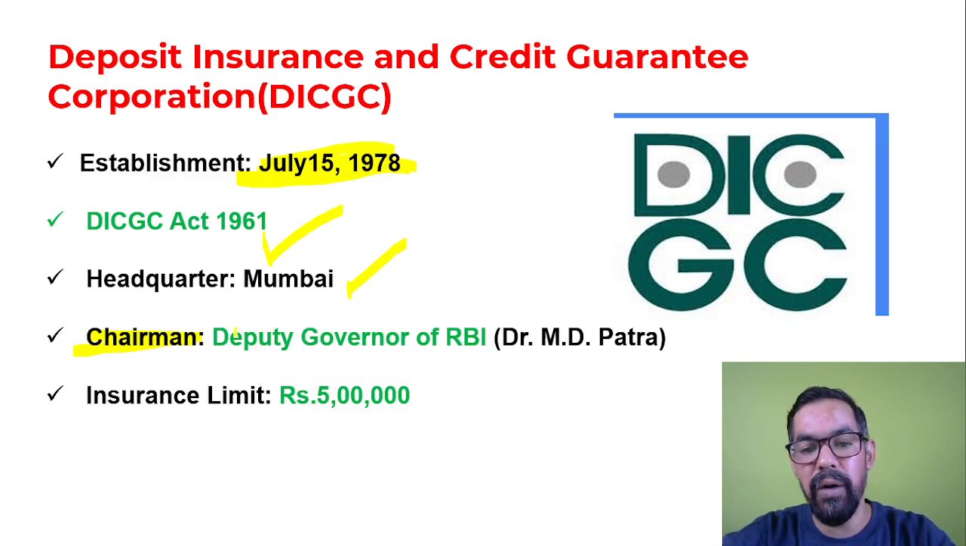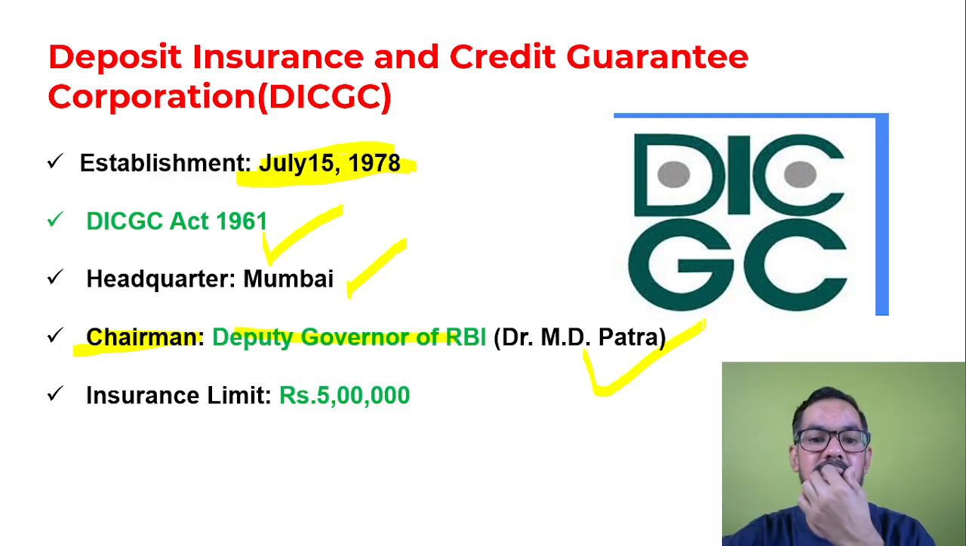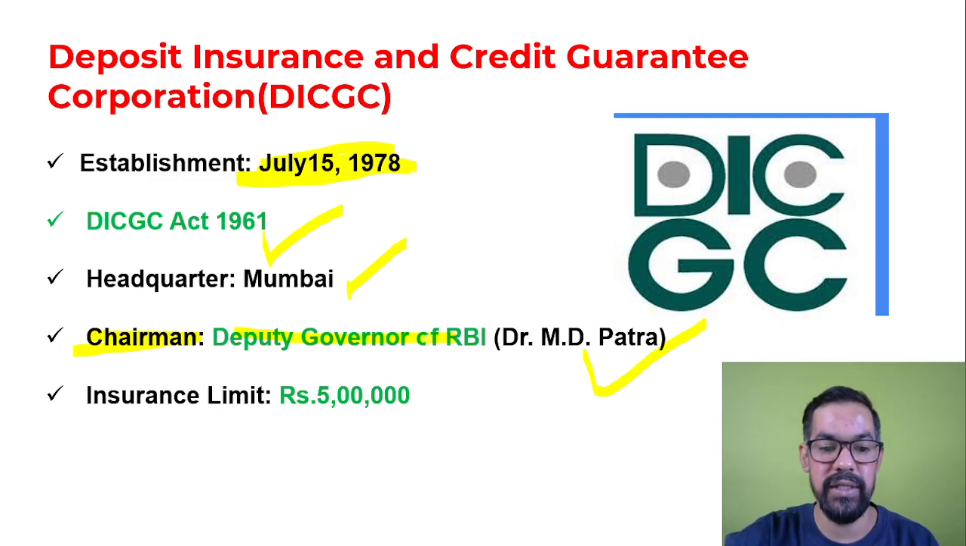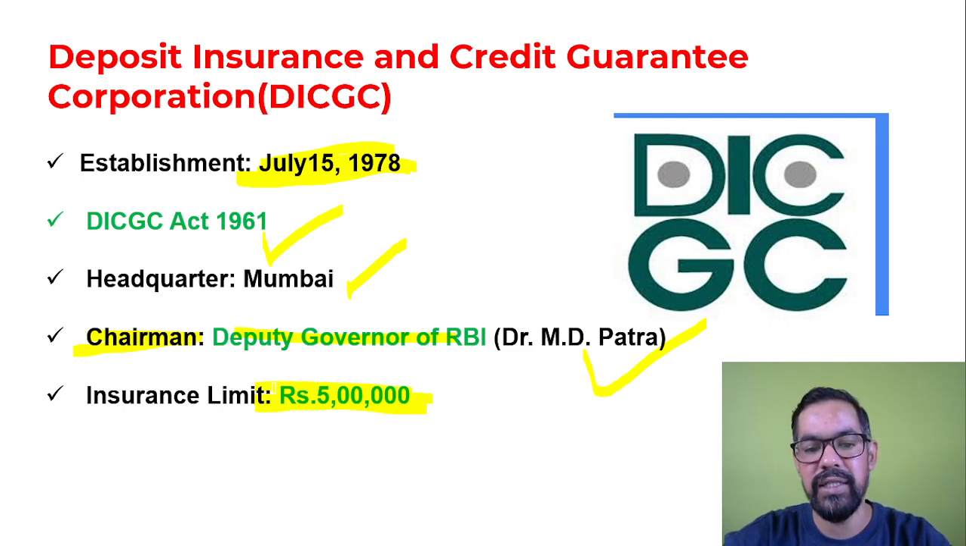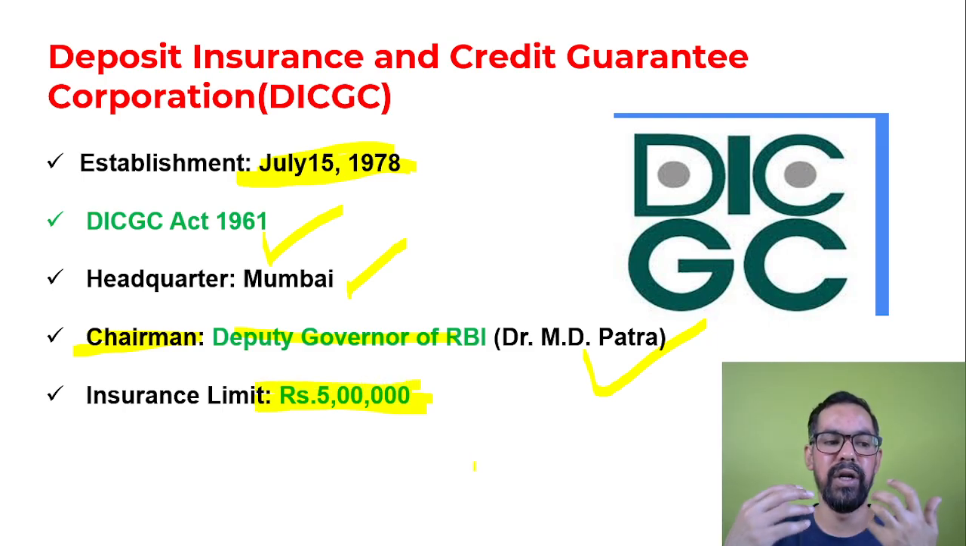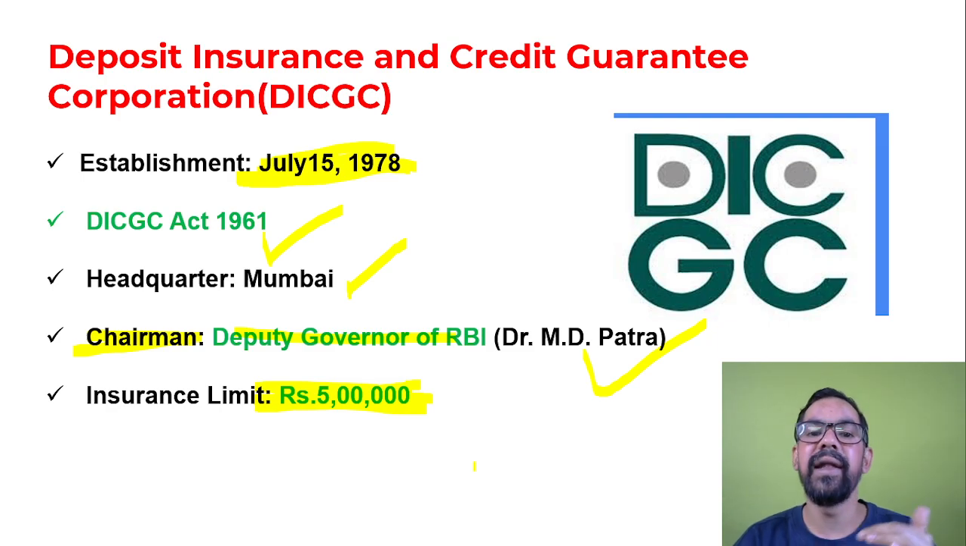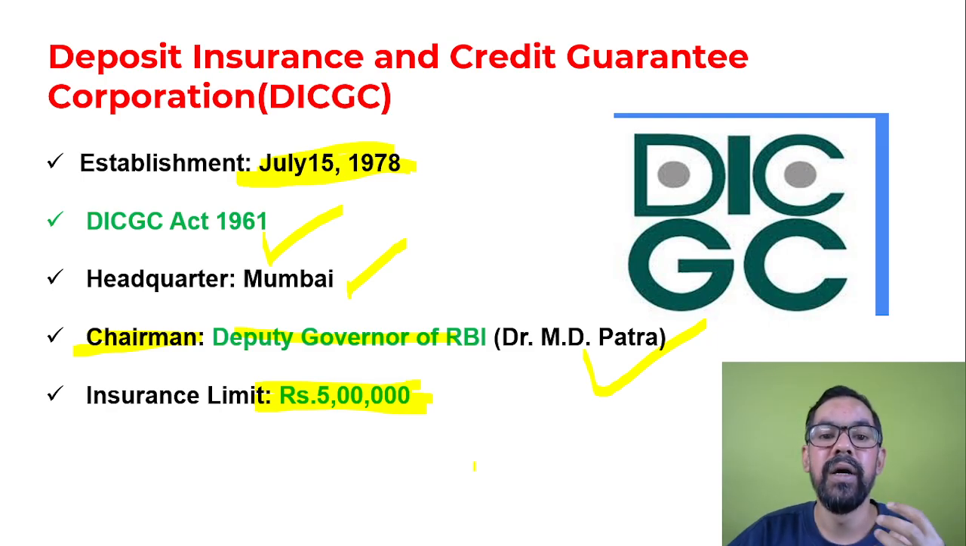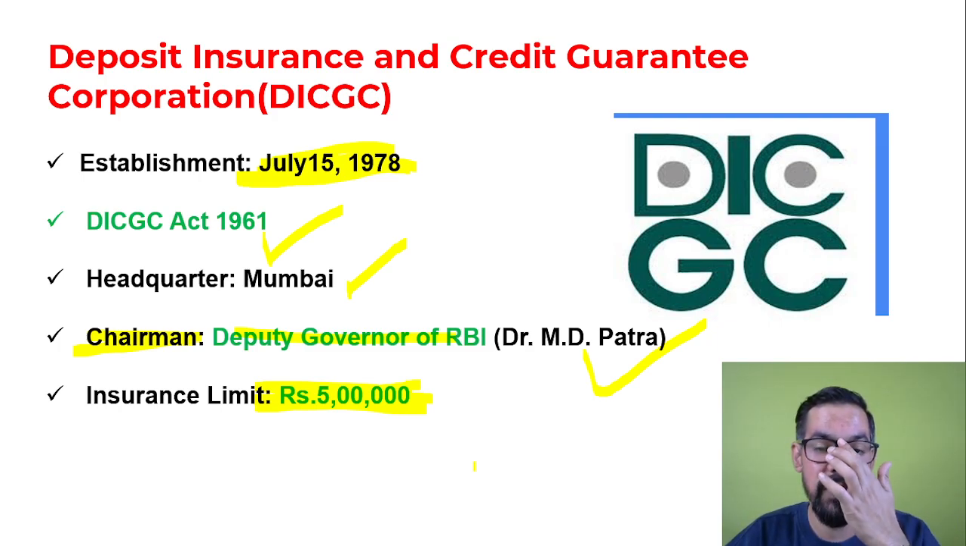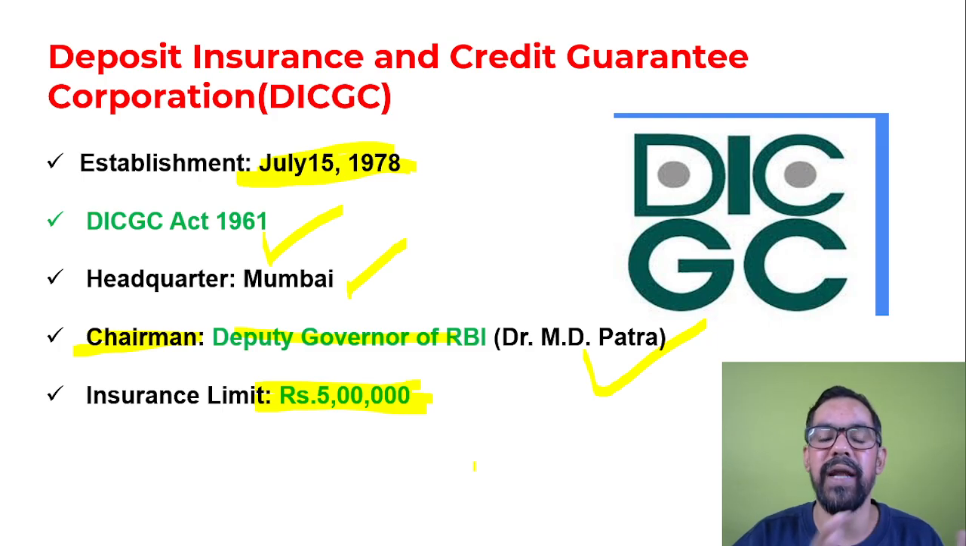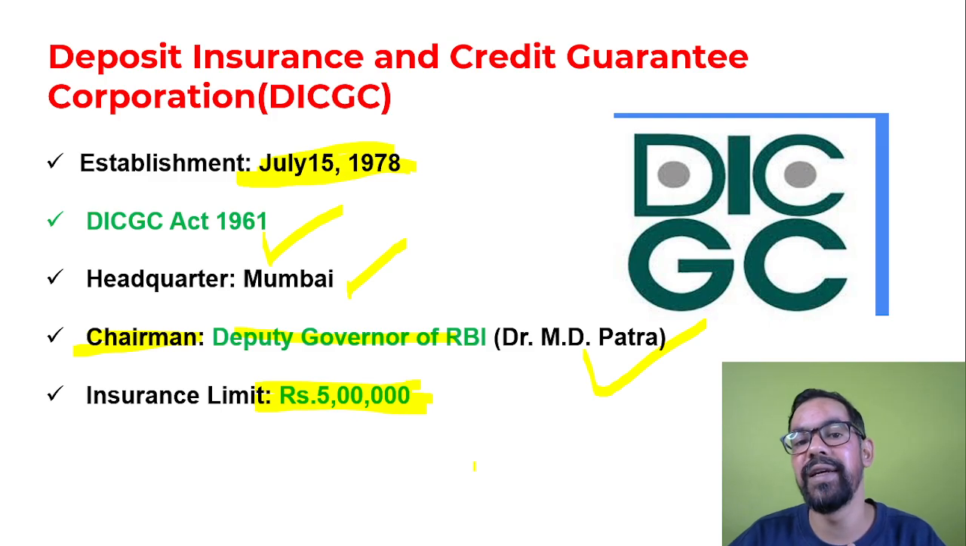Okay, so the deputy governor of RBI, currently Michael Devrat Patra, generally leads the DICGC, and the current insurance limit is rupees 5 lakh. Let's say you have a deposit with any XYZ bank, and you have 3 lakh rupees in that bank in your savings account, and 50,000 is overall interest from the last 10, 15 years. So the total principal and interest is 3,50,000.